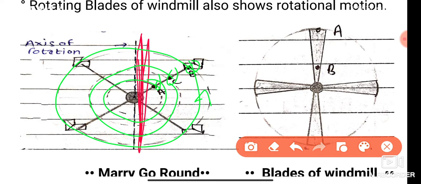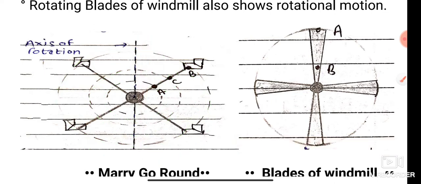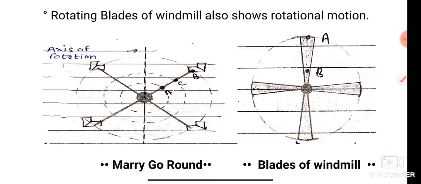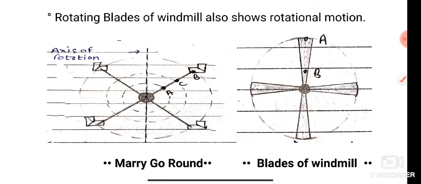Here point A travels less distance as compared to points B and C. Why? Because the path is circular, and the distance along a circular path is its circumference. The circumference at B is greater than at C, which is greater than at A. So in the same time, point B travels more distance than C and A. That is why it is a type of rotational motion. Similarly, the rotating blades of a windmill and the blades of a fan.